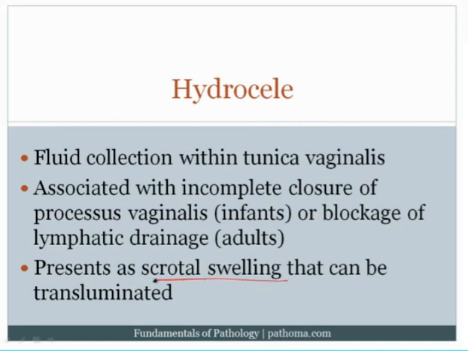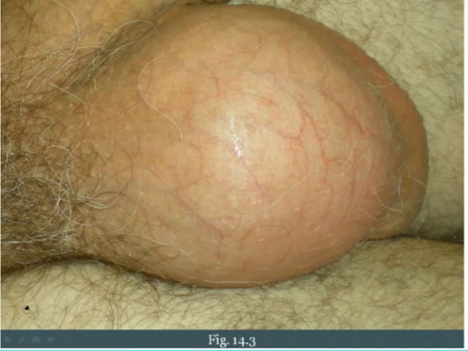Now this presents as scrotal swelling, and it can be transilluminated, which means that if you took light and shined it across the scrotum, you would be able to get light through there, and that's because you don't have a solid mass, you just have a bag of fluid. This is what the hydrocele looks like. You just have a swollen scrotum, and that's because it's loaded with fluid. And that concludes this section.